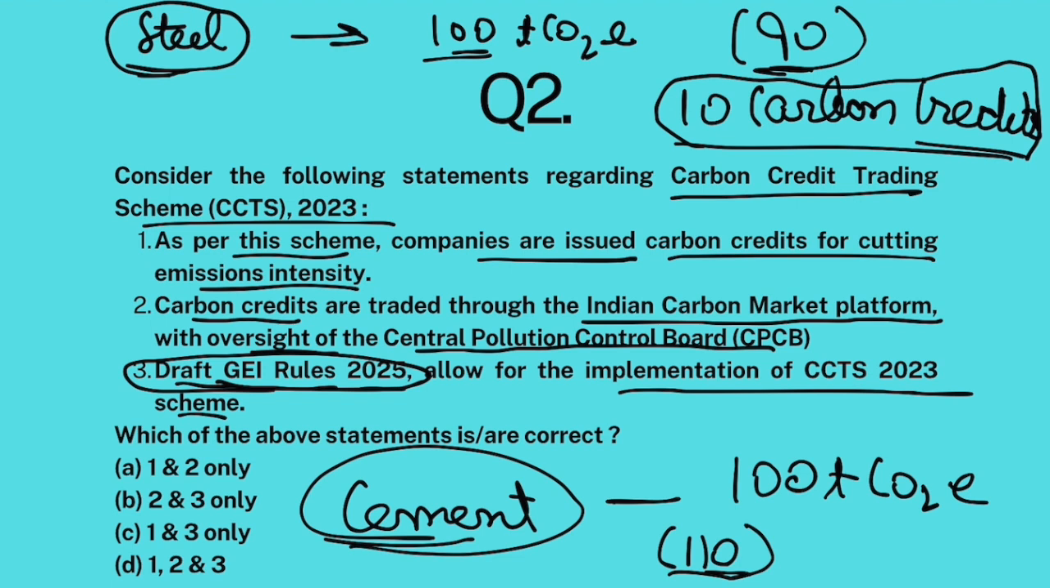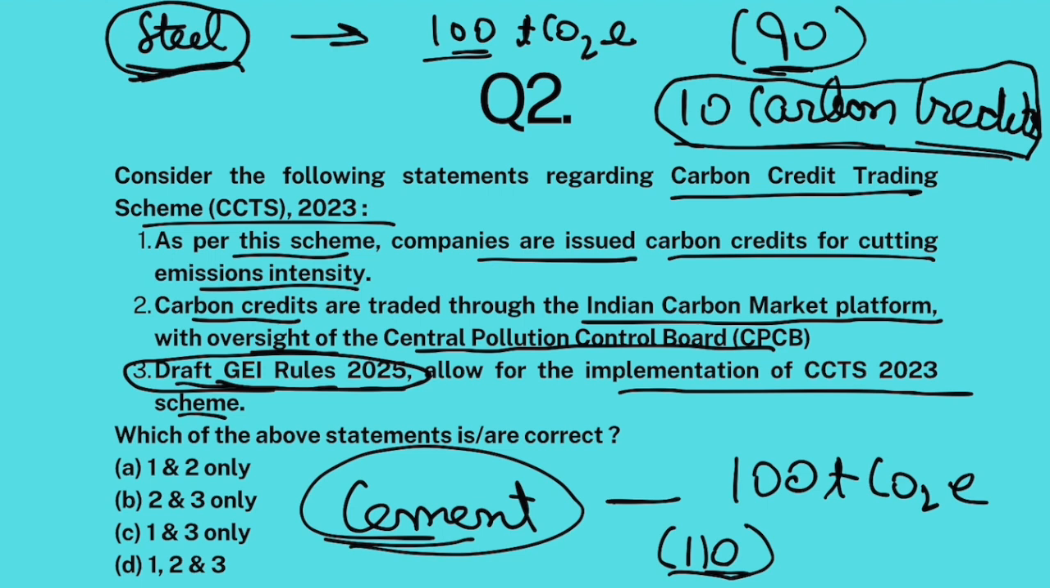So in a sense, the steel industry is being rewarded for reducing greenhouse gas emissions, because the steel industry can sell these carbon credits and earn extra money. And cement is being penalized.